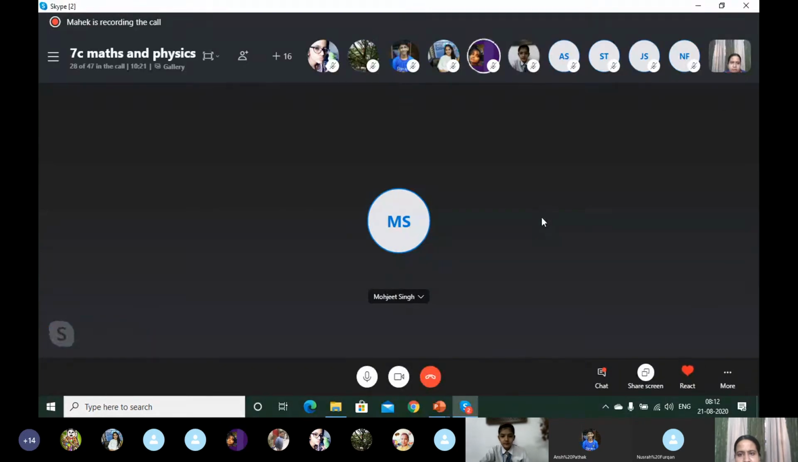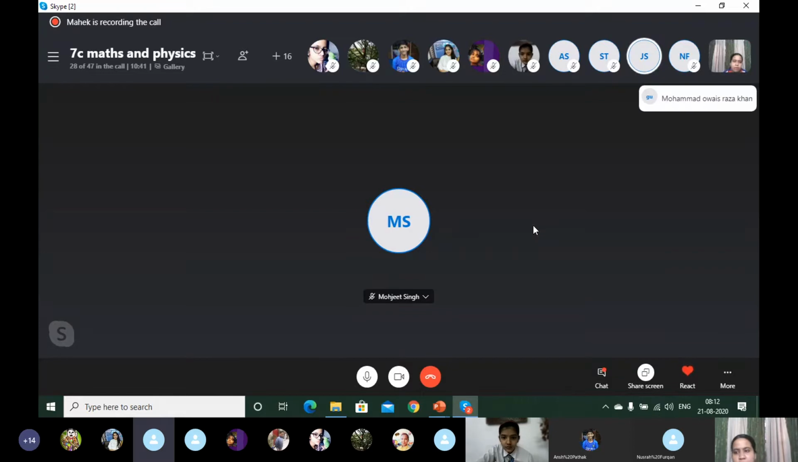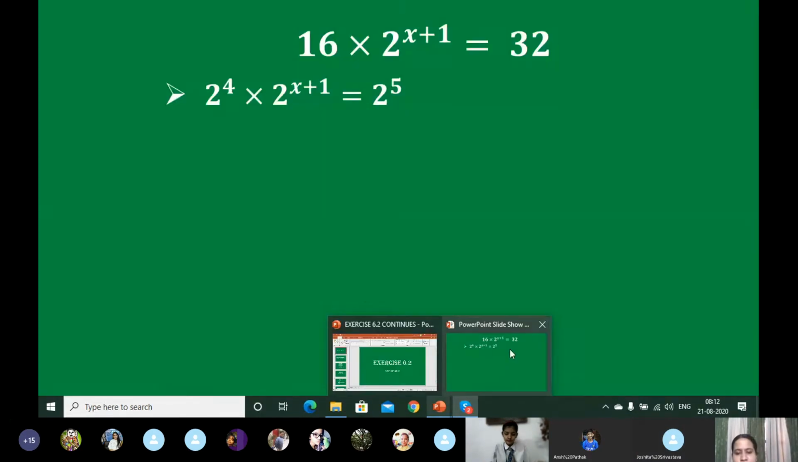Ma'am, multiplication. The base is the same and there is a multiplication sign. So which law is to be used? Now I have given you a hint. Yesterday also we have done this. Multiplying powers with the same base. So what will be the answer? Try now. I'm showing you the expression again.